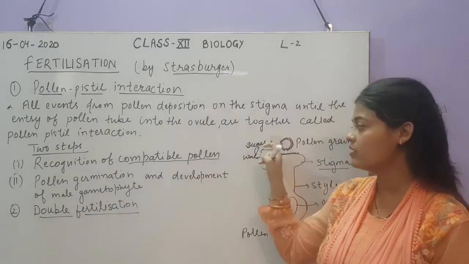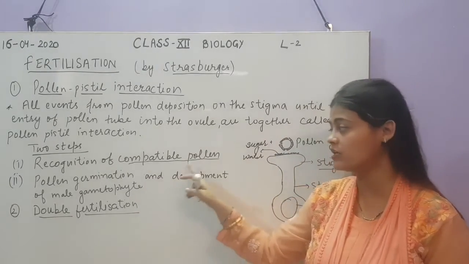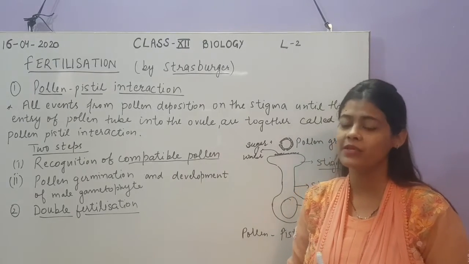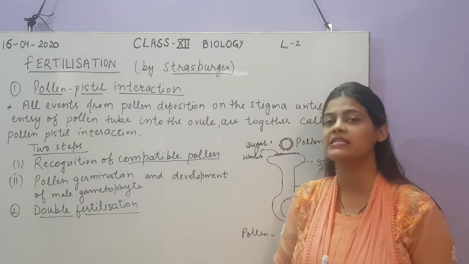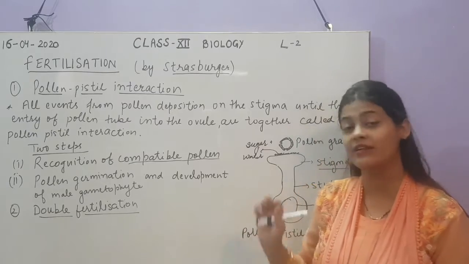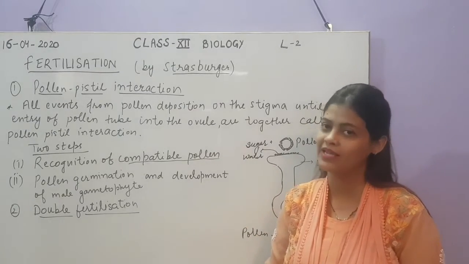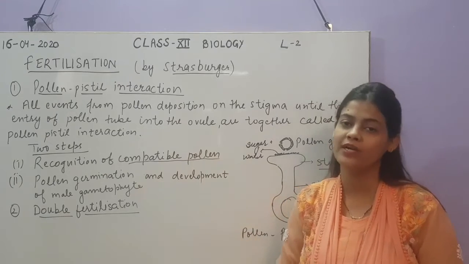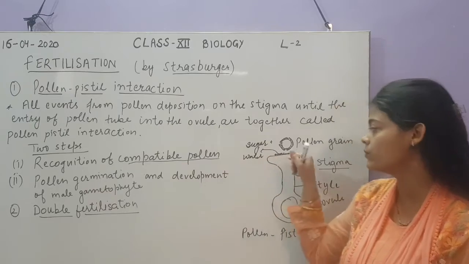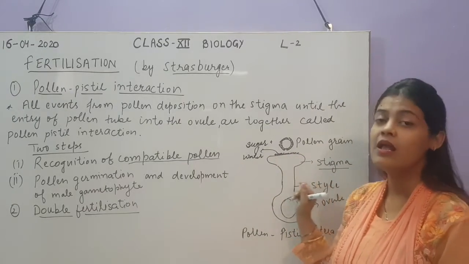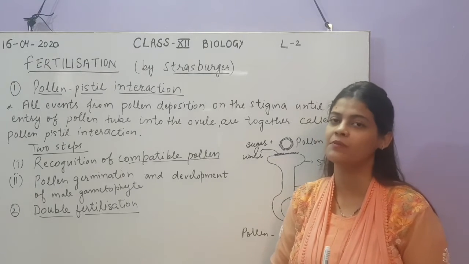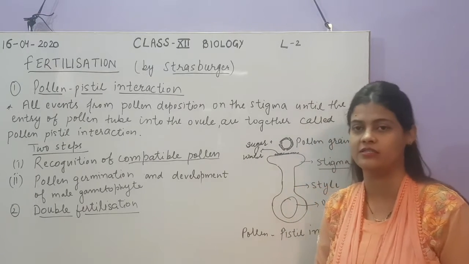When the pollen grain undergoes pollen germination, along with that it will undergo development, because in 40% of the plants the pollen grains are at the two-cell stage. So the generative cell has to divide its nucleus to form male gametes. This will be called development of male gametophyte. So in this step the pollen tube passes through the style and the male gametophyte develops, so that the male gametes can be properly formed for further fertilization.